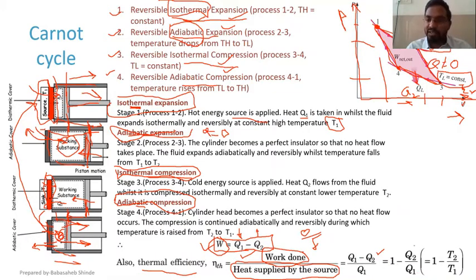And we know that Q1, Q2 can be replaced by T1, T2 because Q2 is heat exchange proportional to temperature T2, whereas Q1 is heat exchange proportional to temperature T1. So Q2 by Q1 can be replaced by T2 by T1. So the efficiency relation could be 1 minus Q2 by Q1 or 1 minus T2 by T1. But in case of work, the relation has to be Q1 minus Q2. Here we cannot use T1 minus T2, okay? That has to be Q1 minus Q2 only. So these are the important relations for the Carnot cycle.